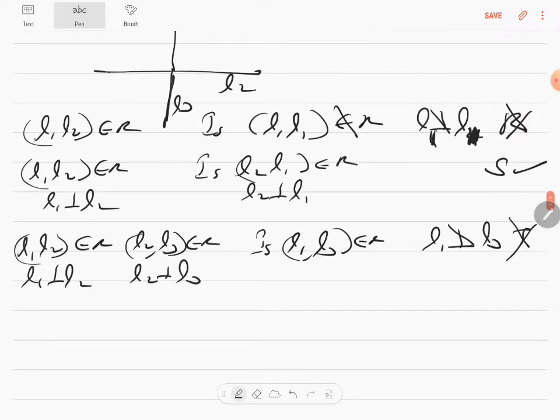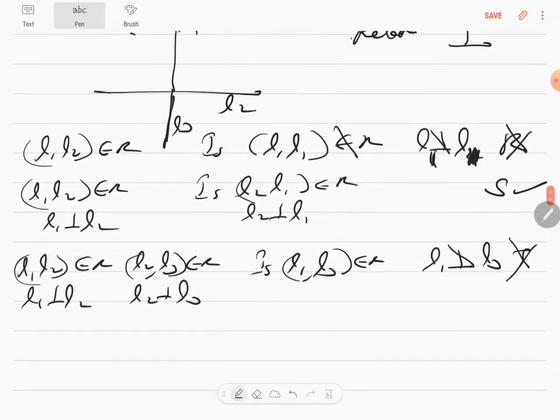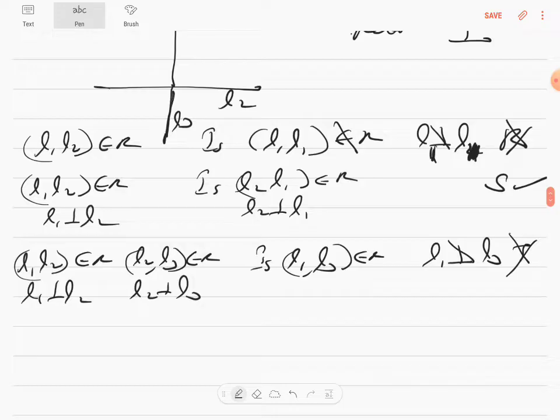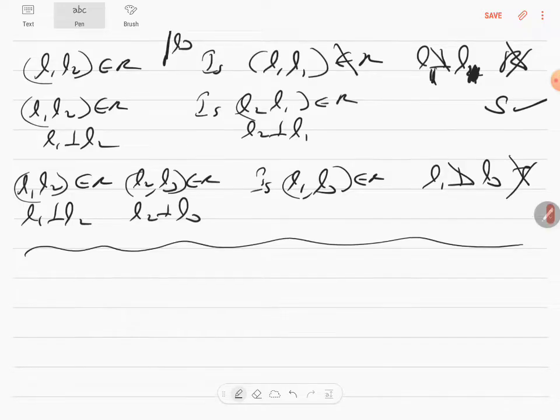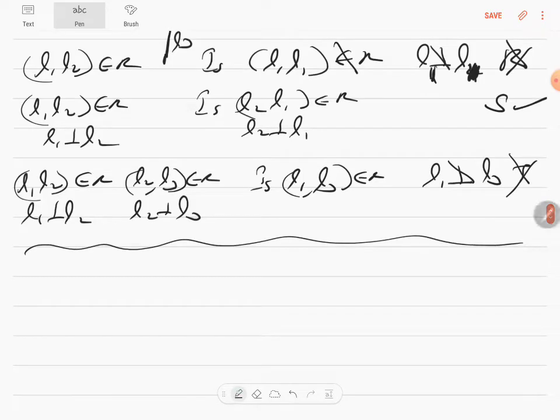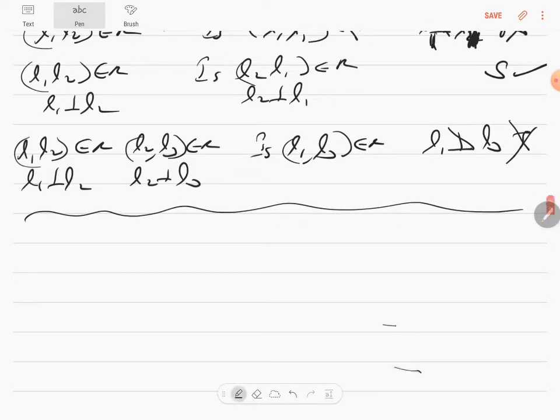So that is the general idea of how to check reflexive, symmetric and transitive for simple parallel lines and perpendicular lines. Of course you understood with the husband and wife example, which is very, very simple. So slowly we're building up and making it more complicated.